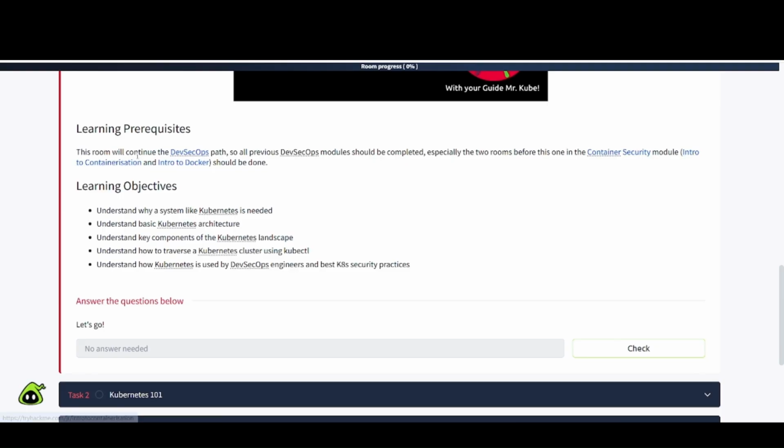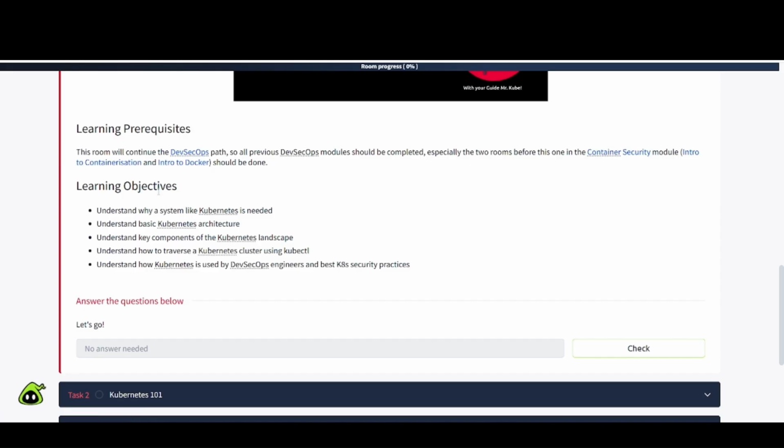Learning prerequisites. This room will continue the DevSecOps path, so all previous SecOps modules should be completed, especially the two rooms before this one: the container security module, intro to containerization, and intro to Docker should be done. So check out my channel for videos related to those. And also apparently there's a learning path for this. I didn't know that until now.